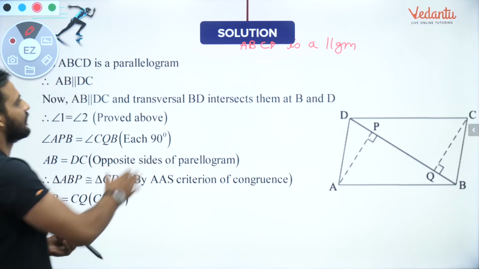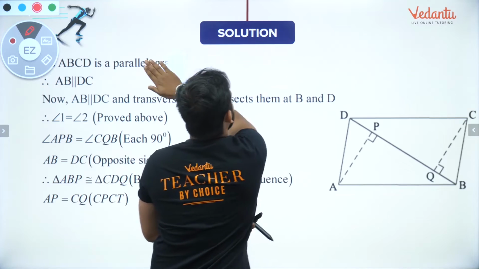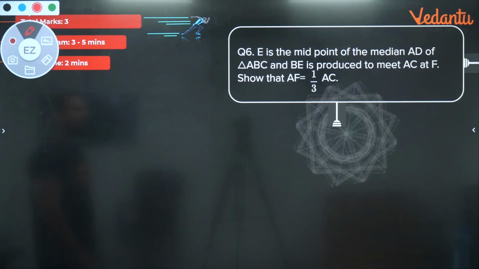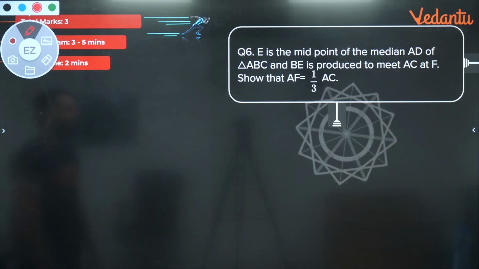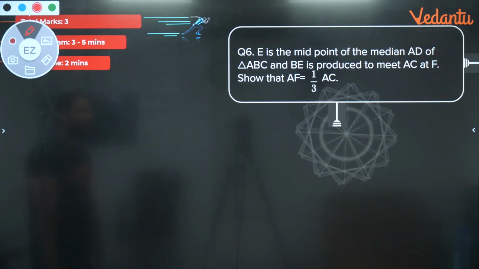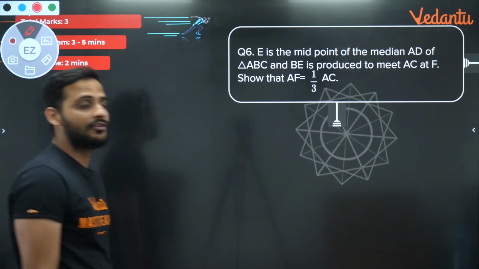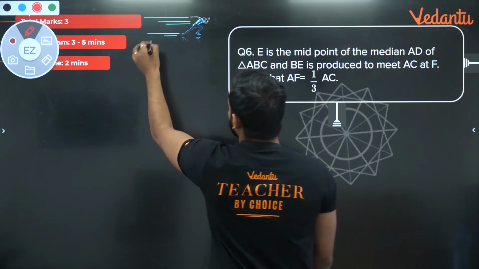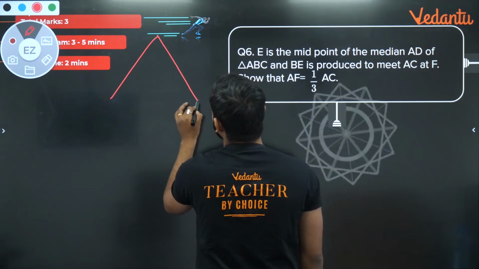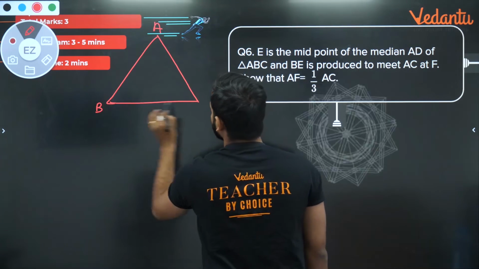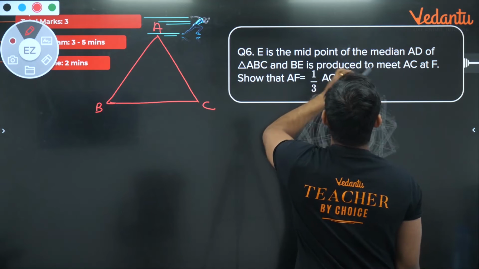The next question is this. E is the midpoint of the median AD of a triangle ABC and BE is produced to meet AC at F. Show that AF is equal to 1 by 3 times of AC. Okay, so E is the midpoint of median AD of a triangle ABC. So first let us draw a triangle ABC.